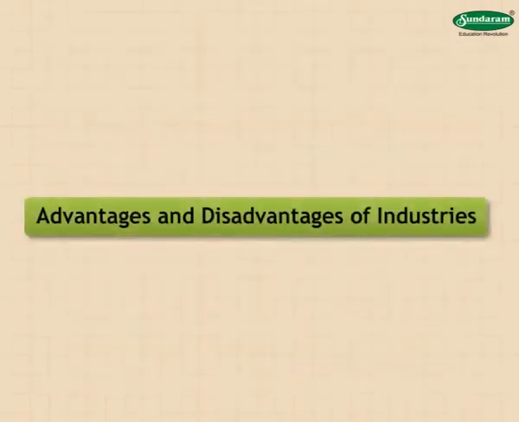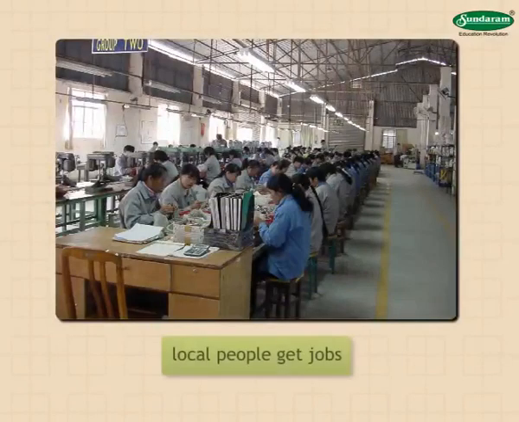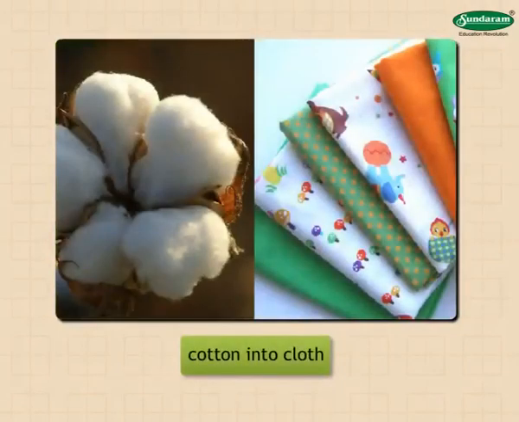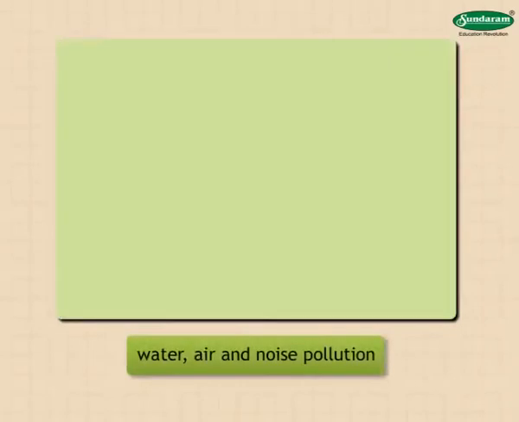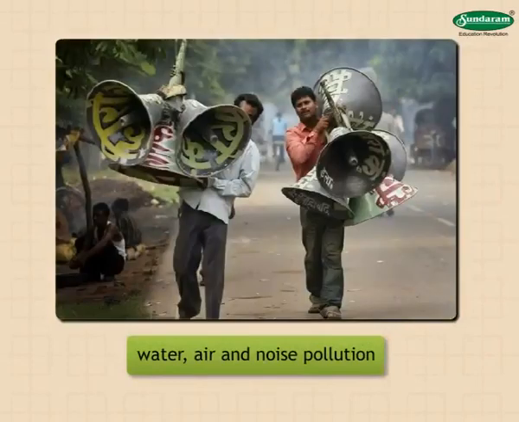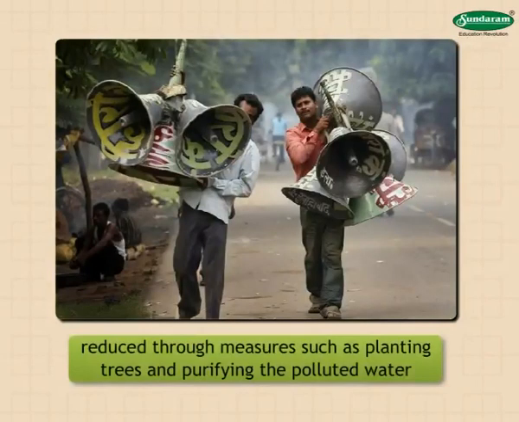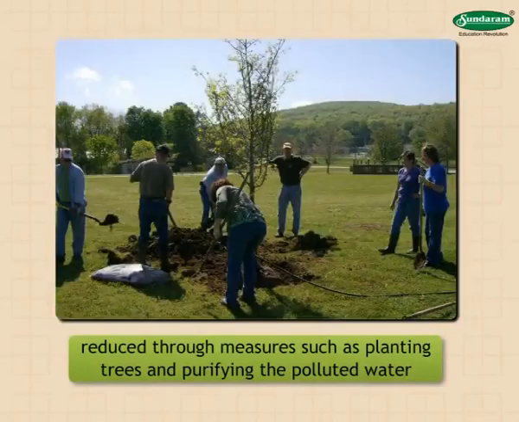Advantages and disadvantages of industries. Because of industries, local people get jobs. When raw material is turned into finished products, as for example, cotton into cloth, its value increases. Some of the manufacturing processes in industries lead to water, air, and noise pollution. It can be reduced through measures such as planting trees and purifying the polluted water.